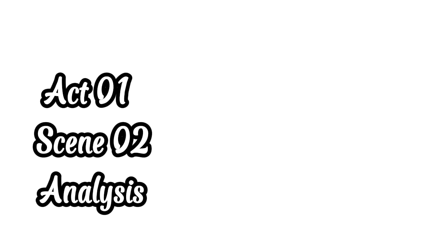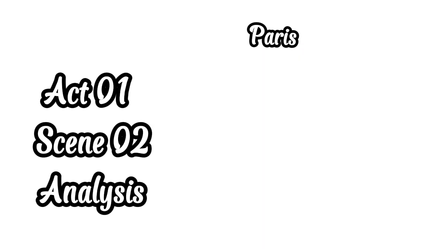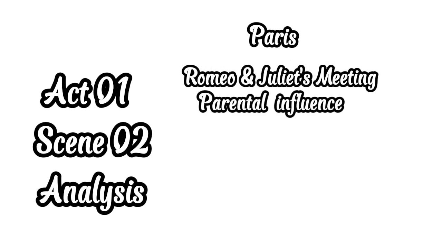We are about to study what happens in Romeo and Juliet, written by Shakespeare, especially in Act 1 and Scene 2. So, this scene introduces Paris as Capulet's pick for Juliet's husband and also sets into motion Romeo and Juliet's eventual meeting at the feast. In the process, the scene establishes how Juliet is subject to parental influence.